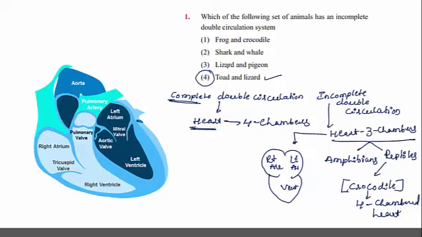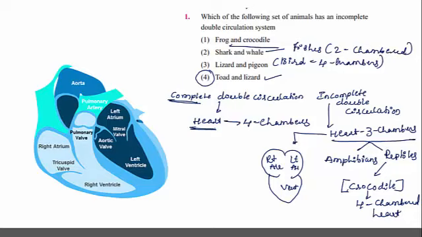Here it is lizard, correct, but pigeon belongs to the group of birds, and birds contain four chambers in the heart. Shark and whale are fishes, and fishes have a two chambered heart.